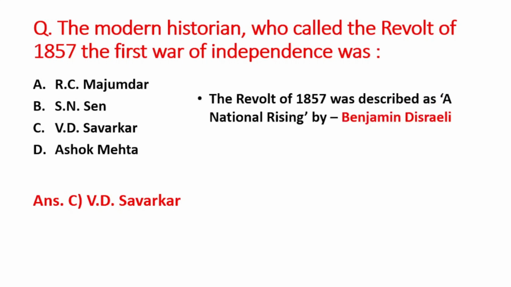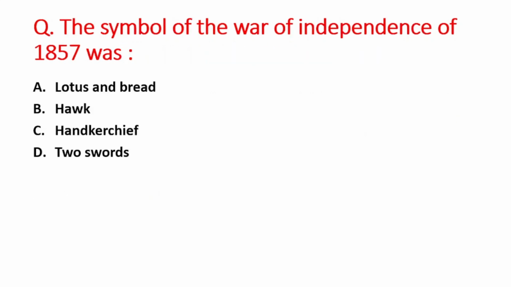Next point is, the revolt of 1857 was described as a national rising by the person Benjamin Disraeli, right? Next question is, the symbol of the War of Independence of 1857 was A option is lotus and bread, B is hawk, C is handkerchief, and D option is two swords. So right answer is option A, that is lotus and bread.